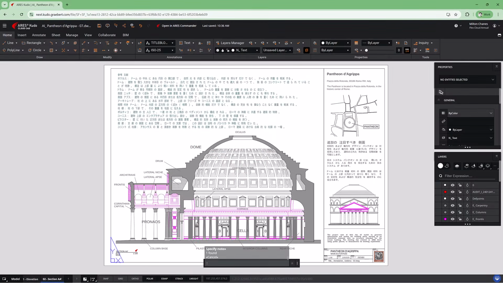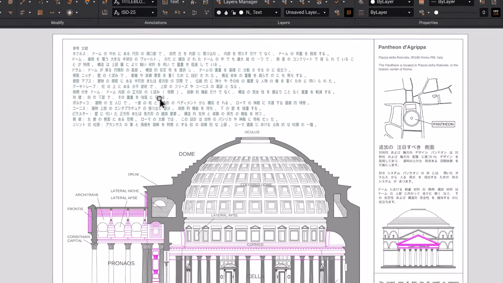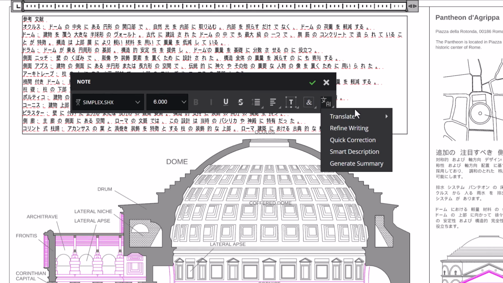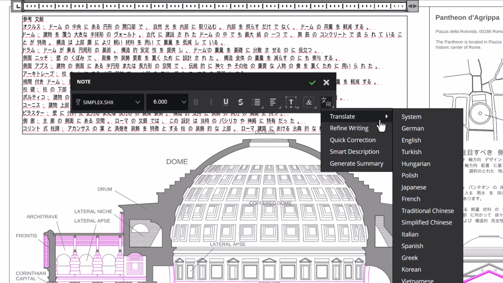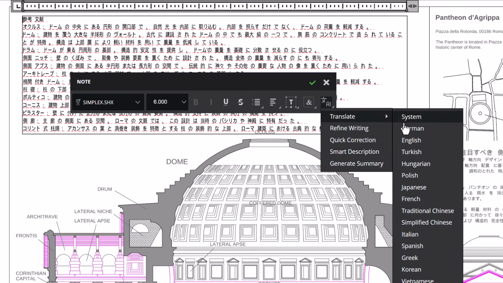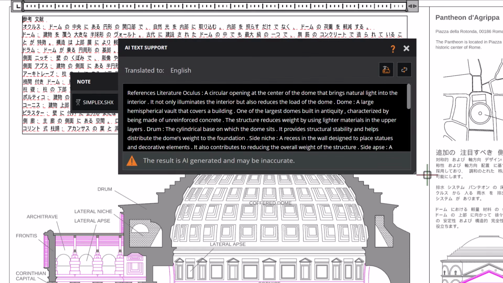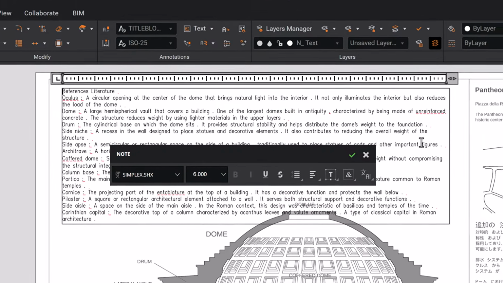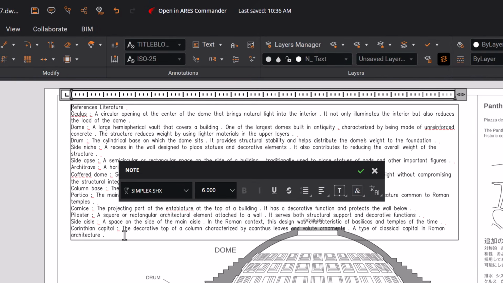Let's continue with the AI text tools. Inside the mText editor, ARES Kudo now offers 5 AI-driven text tools: Translate, Refine Writing, Quick Correction, Smart Description, and Generate Summary. Need to translate a technical note into German, Japanese, or English? With this feature, you can translate without leaving the drawing. If no specific portion of the text is selected, the entire content will be translated. However, you can also work with specific sections. Simply select the text you want to translate.